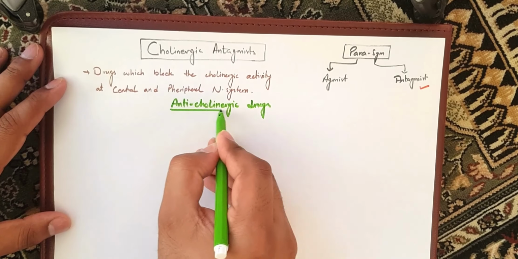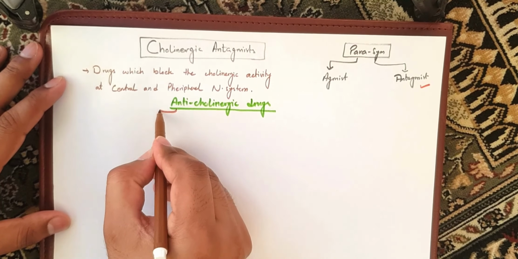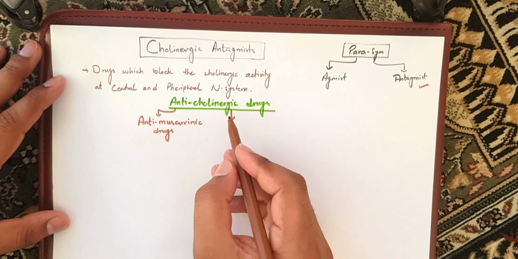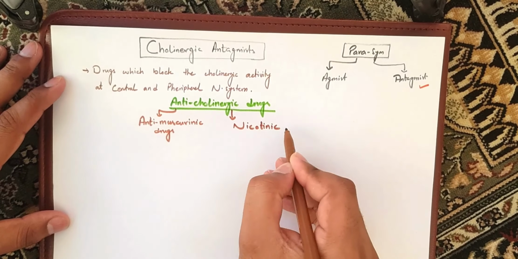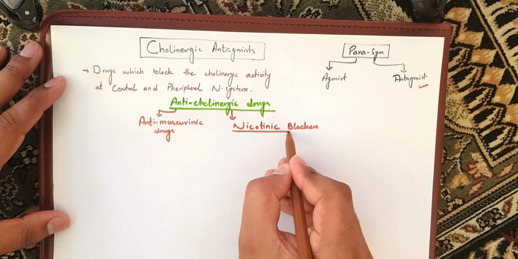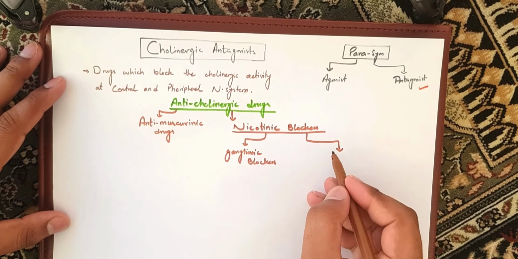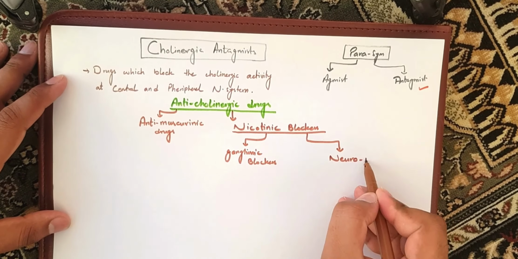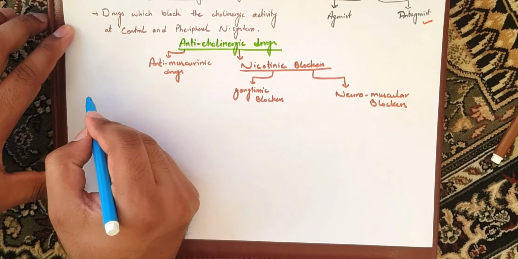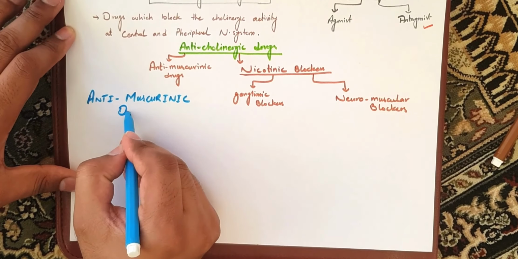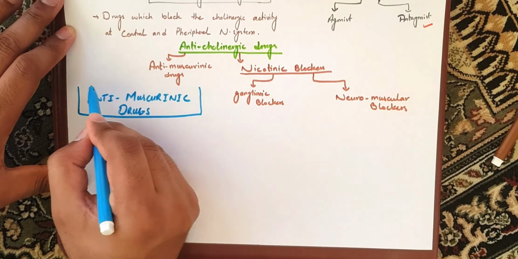To understand anticholinergic drugs or cholinergic antagonists, we have to divide them into two main types: antimuscarinic drugs and nicotinic blockers. The nicotinic blocker drugs are then further divided into ganglionic blockers and neuromuscular blockers. Let's discuss all of these drugs one by one in detail, starting with antimuscarinic drugs.